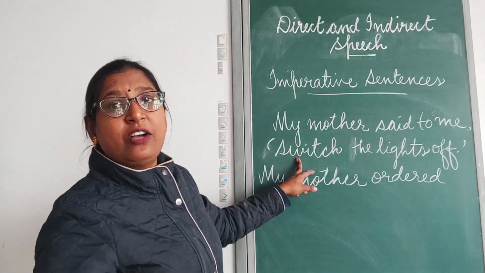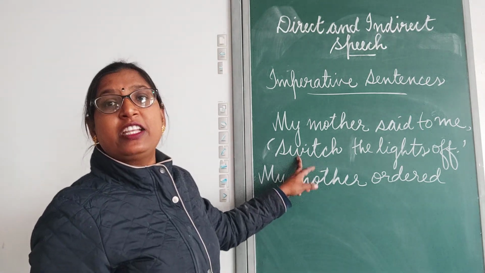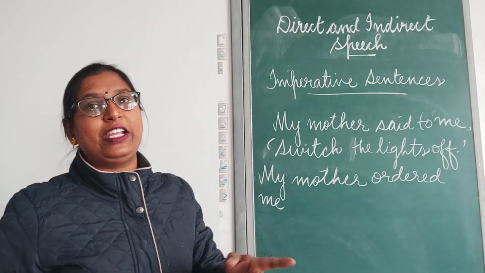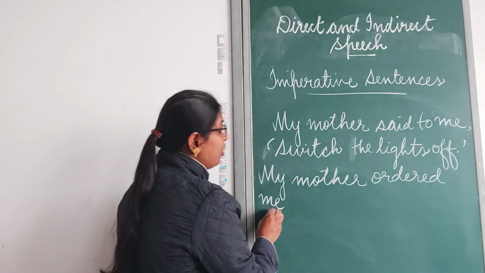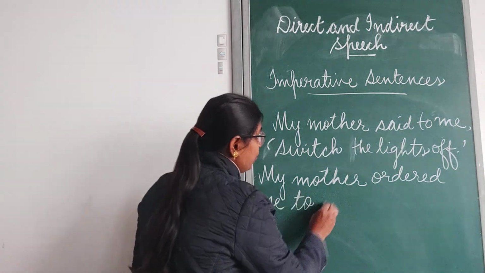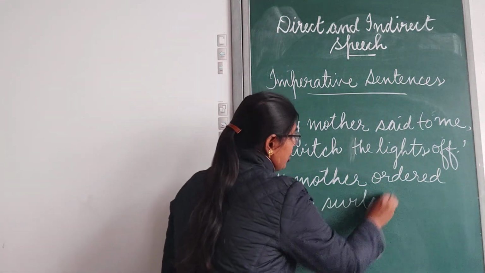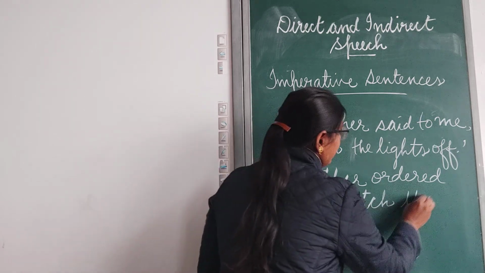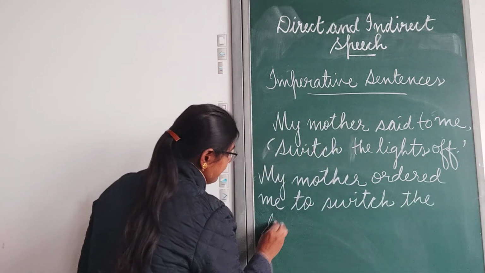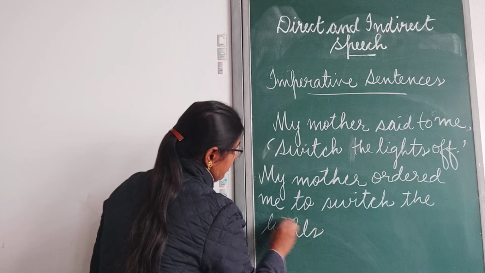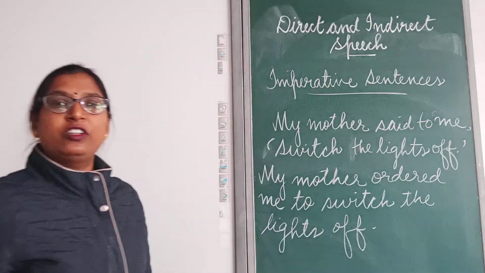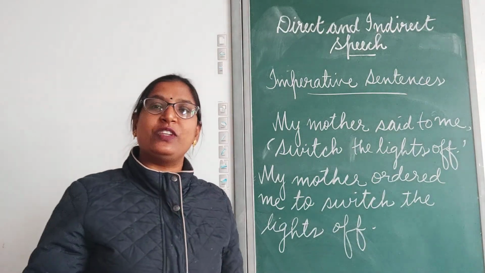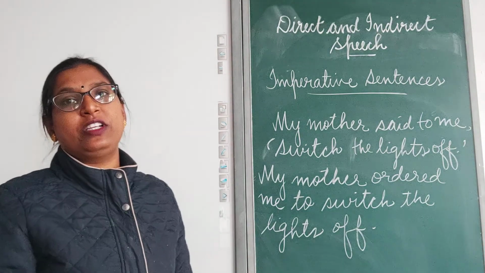Switch is the verb. Clear? Switch is a finite verb here. Switch off will be changed to non-finite. Non-finite means 'to' plus verb form. My mother ordered me to switch the lights off. Clear? So likewise, we change imperative sentences into indirect.